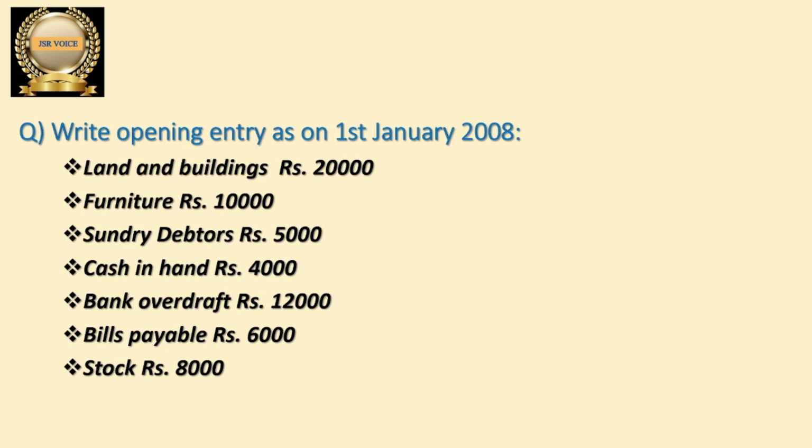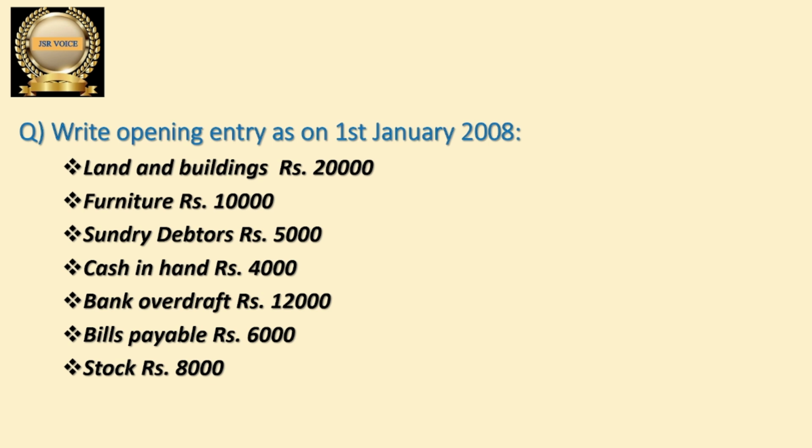Next one is sundry debtors. Sundry debtors also is an asset. I have given it in the list, you can check it. So we have to debit sundry debtors also. Cash in hand, cash balance, all are the same. So that is an asset, we have to debit it. So the first 4 we have to debit because those 4 are assets.